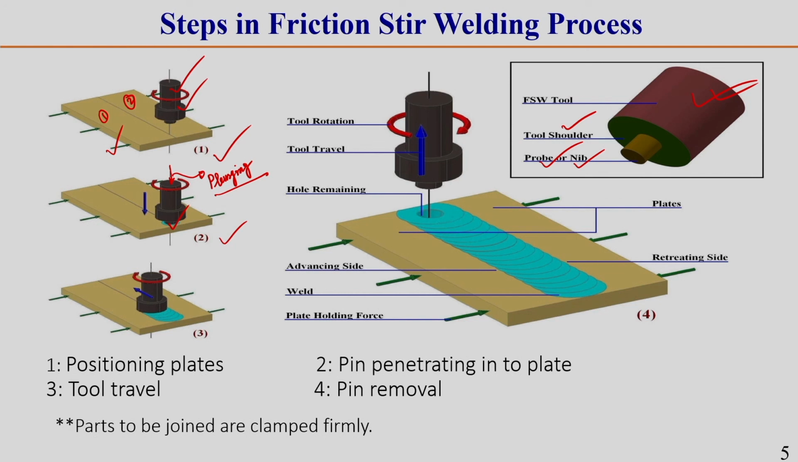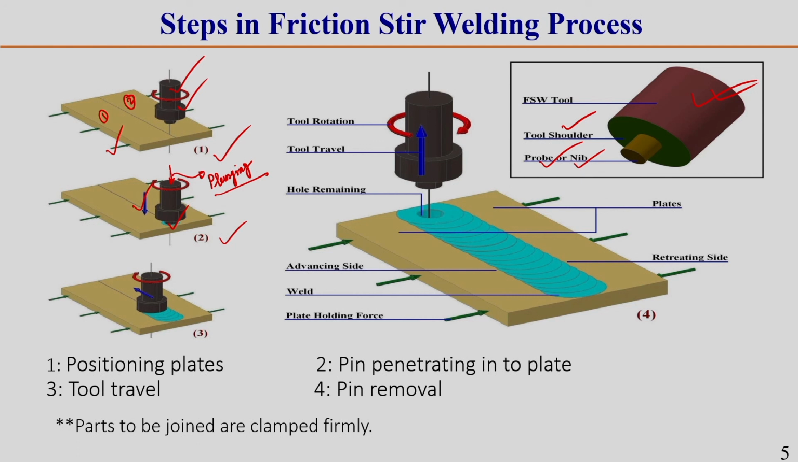Okay. So, once this material becomes softened due to the rotation and frictional heating, we use some downward movement of the FSW tool. Here you see the downward movement of the FSW tool. Generally it gradually goes in the downward direction.